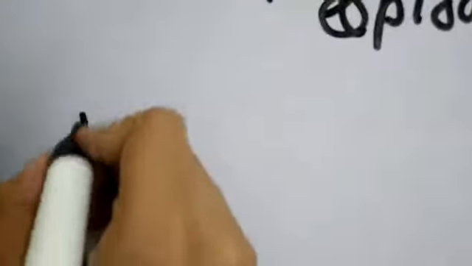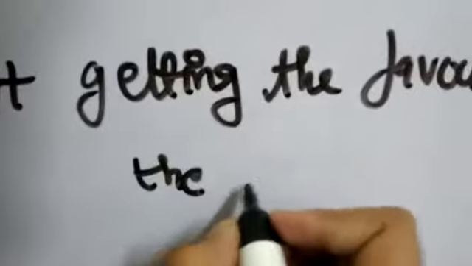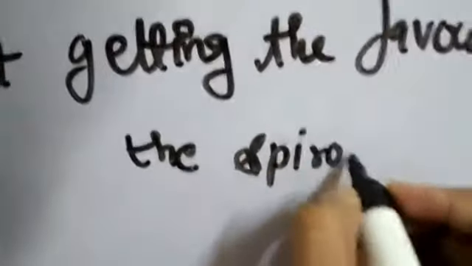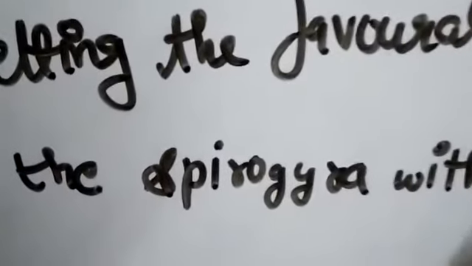After getting the favorable condition, the Spirogyra will divide and will form new cells or a new Spirogyra.